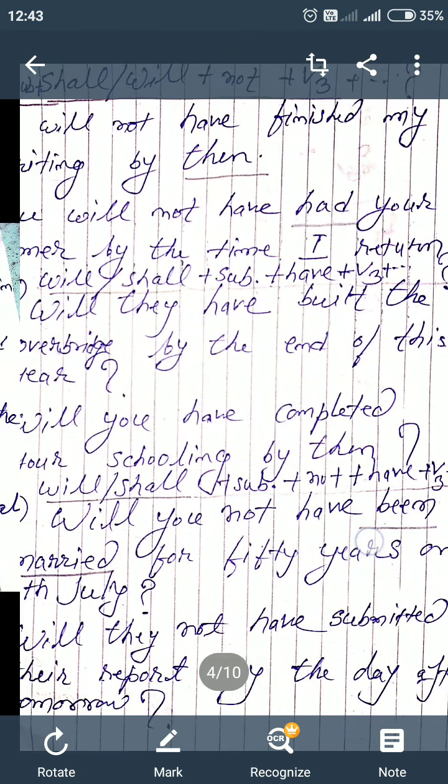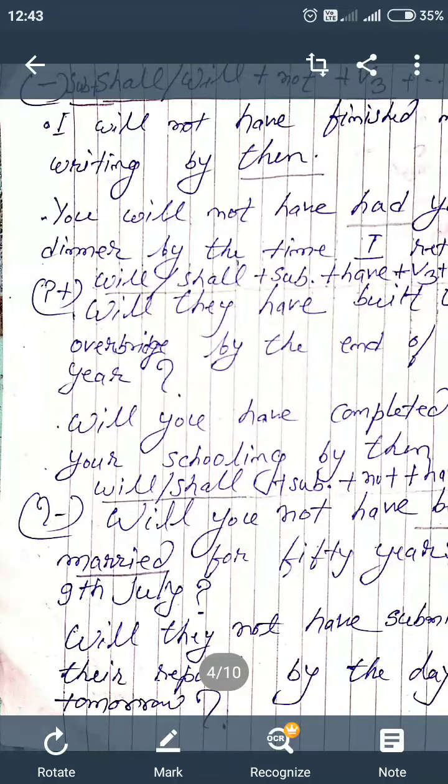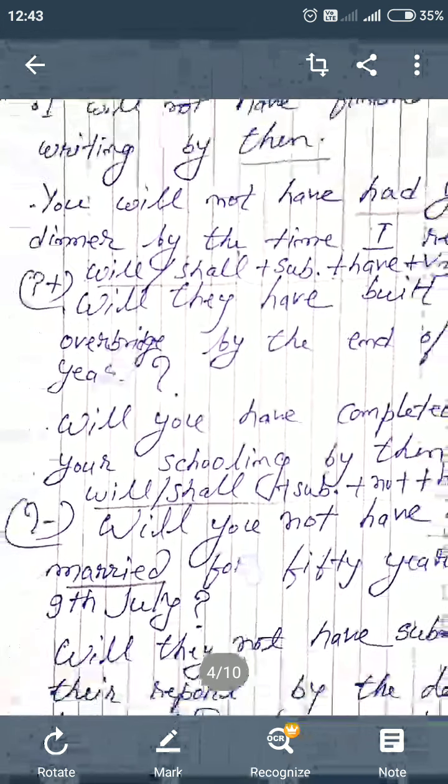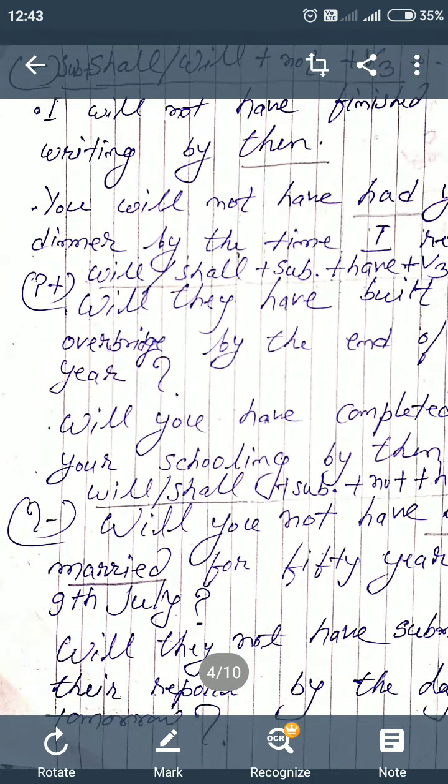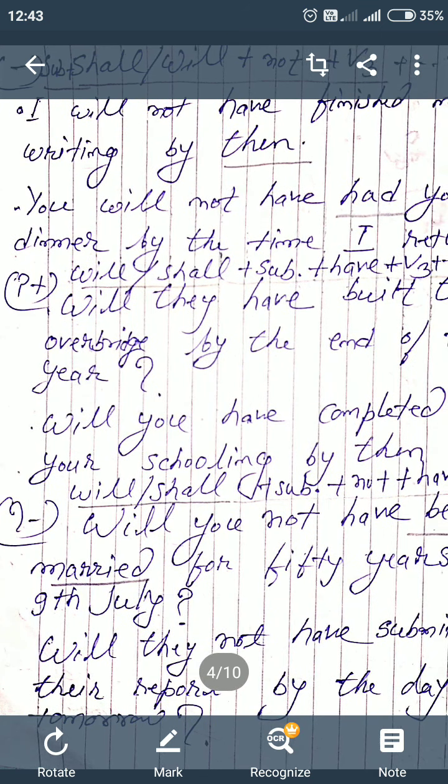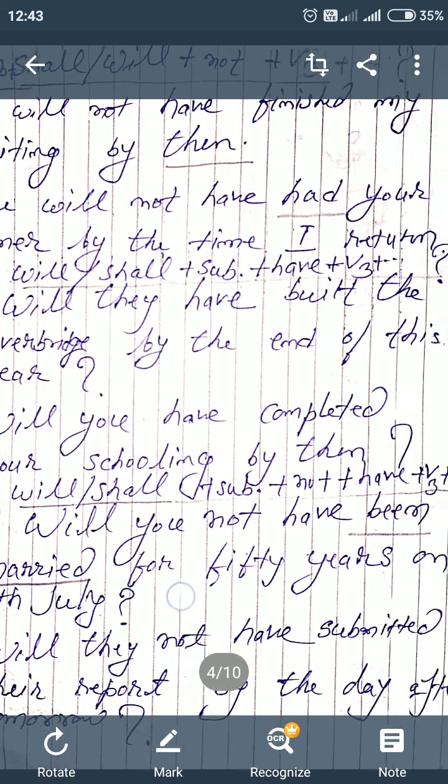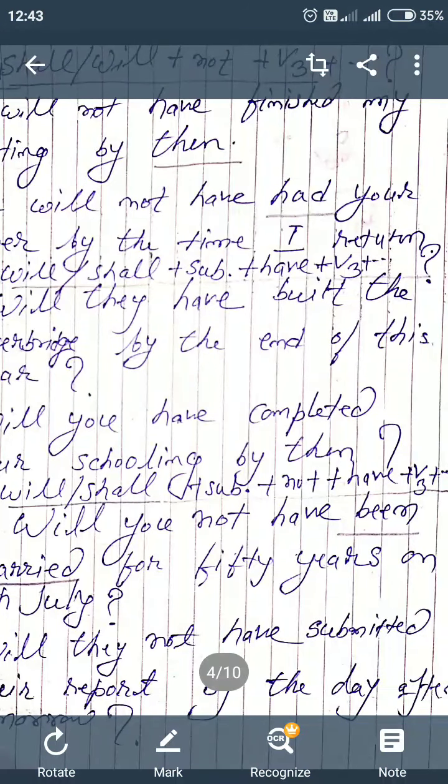Now construction in question negative. Again you have to put not after the subject or the auxiliary verb, will or shall. In written English, we put not after the subject. In spoken English, we may put not directly after the auxiliary verb. Example, will, then subject you, then not, have, then V3.